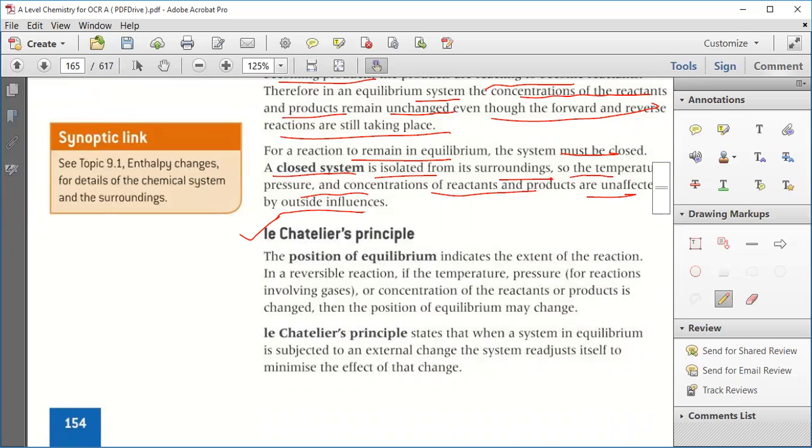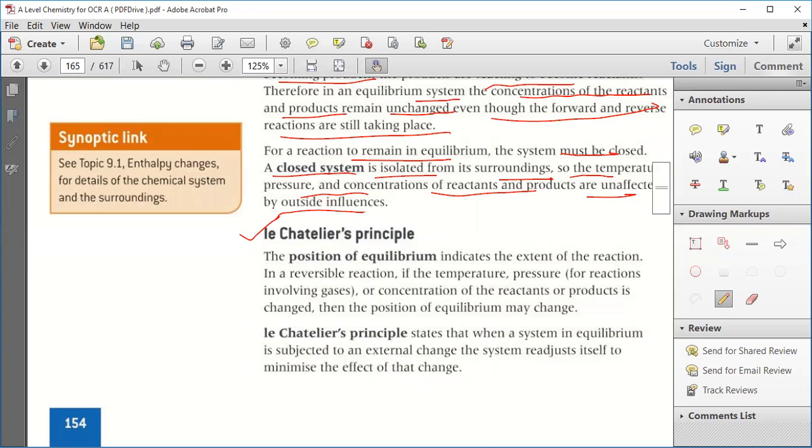Now, for example, suppose someone hits you, so what will you do? You will again hit him. If there is a fight between you and your sister, if she pushes you, you will also push her. Yes or no? It means whatever the changes are there externally in you, you tend to move yourself in such a way that you will try to mitigate that particular change.